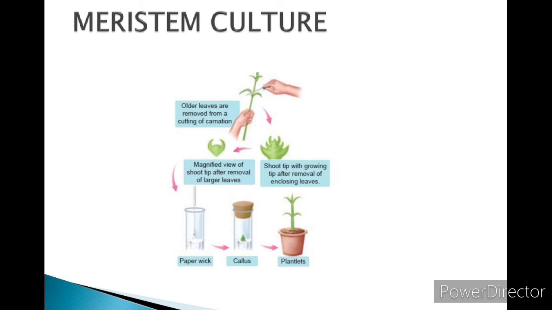Meristem culture. Culturing of any plant meristematic tissue. Meristem means what? It is a state of continuous division. Culturing of any plant meristematic tissue on a culture medium is called meristem culture.